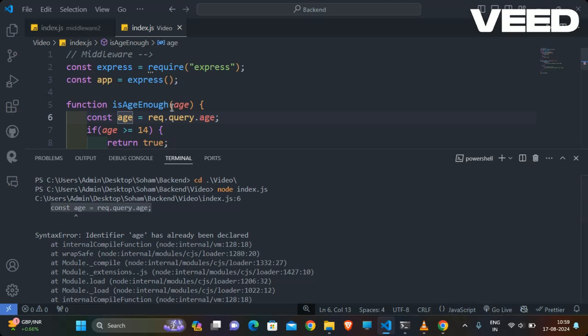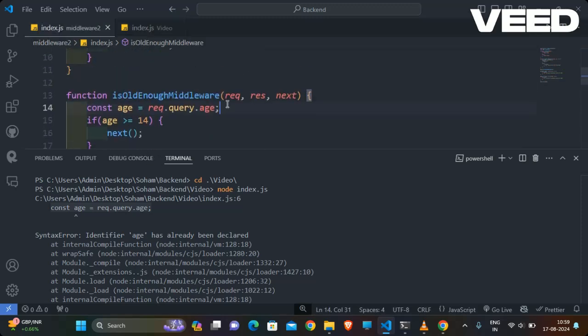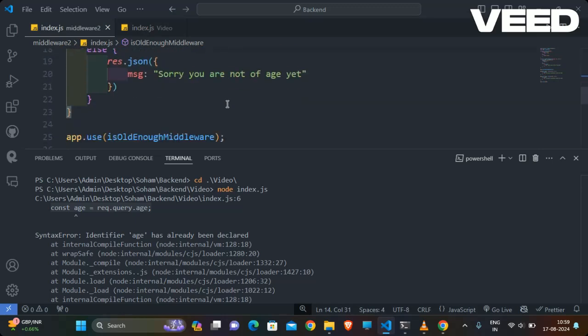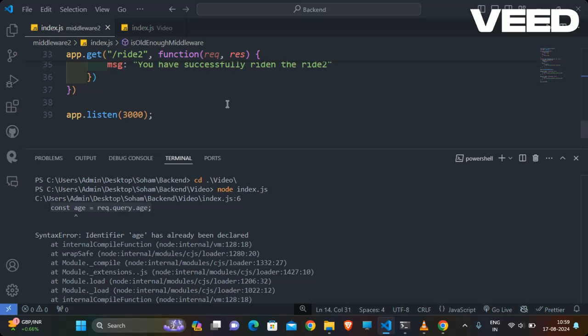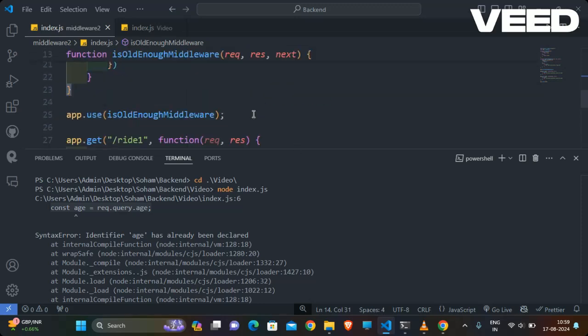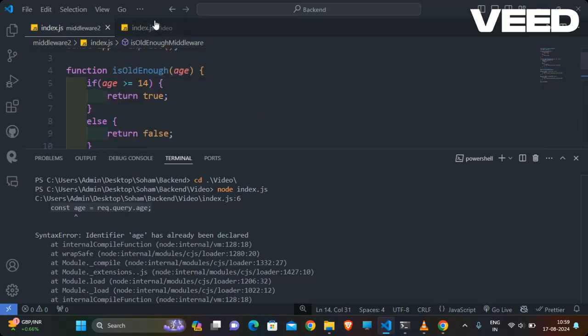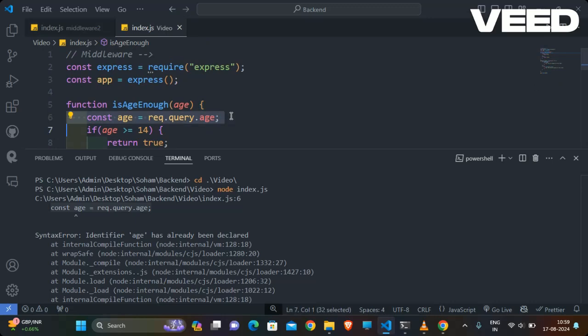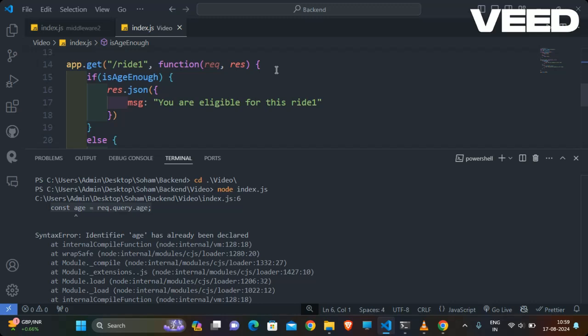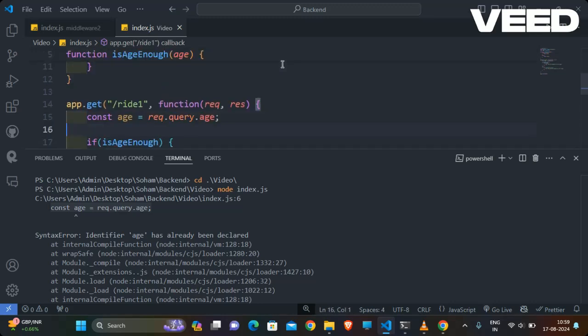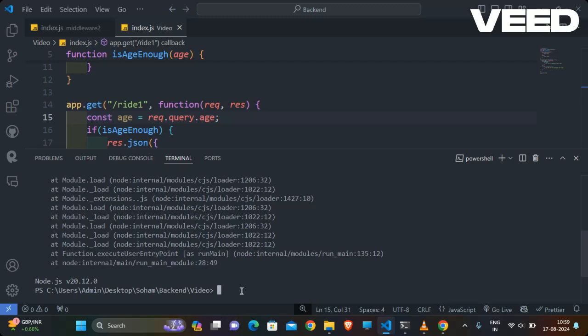So what will we do with that age? How will we take that age as an input parameter? That whole thing will happen here, and let me run again.